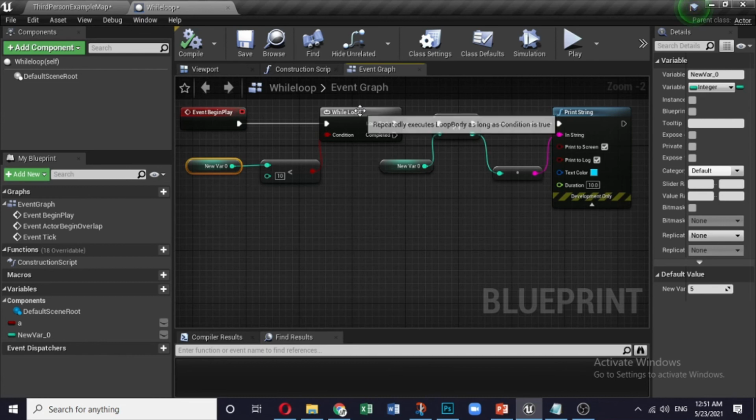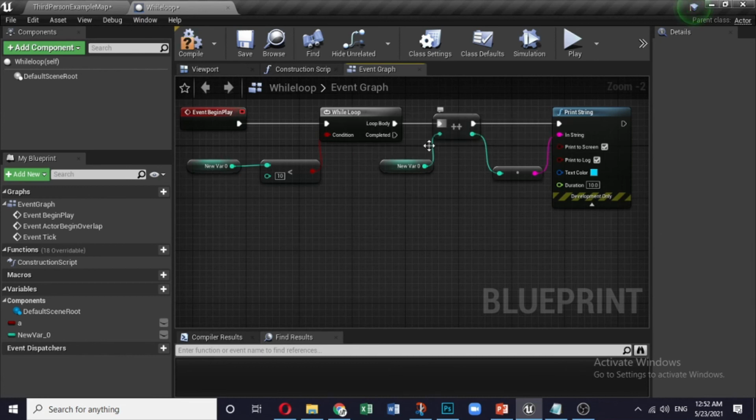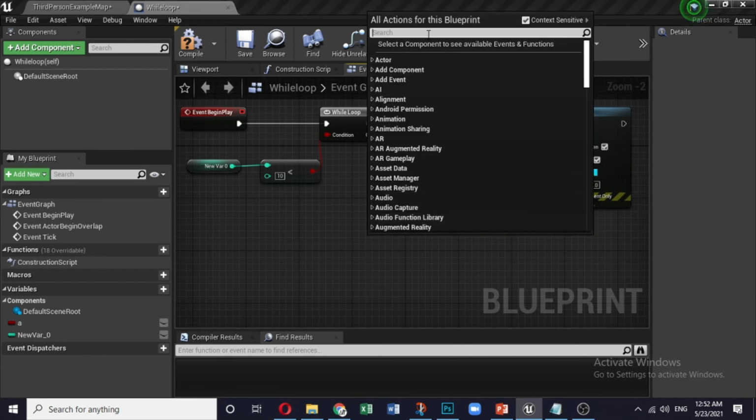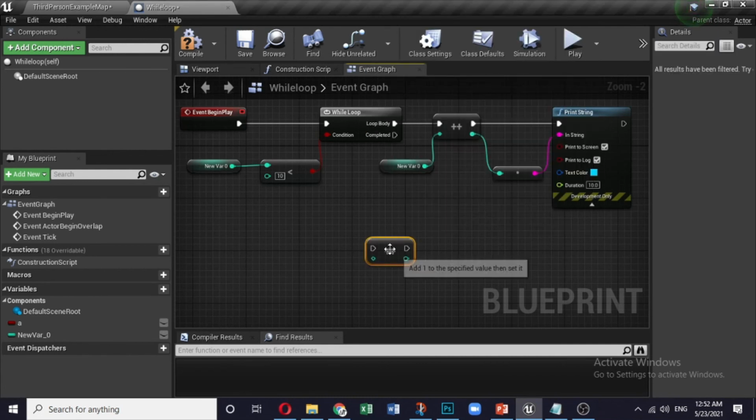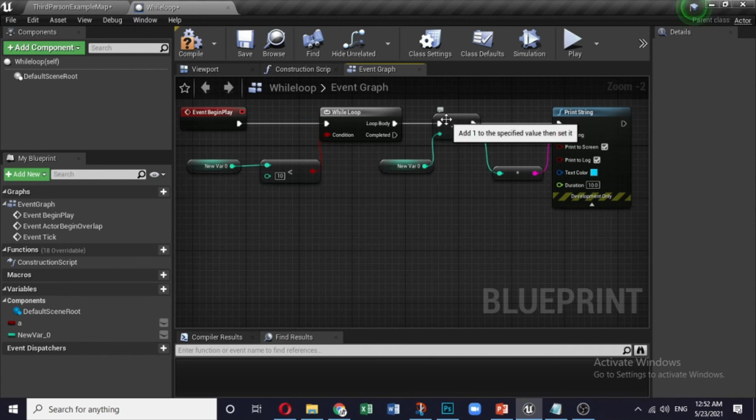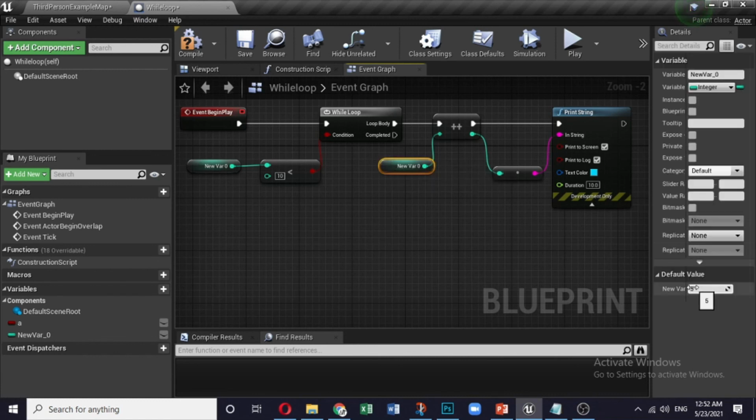Now, so it has been connected. This is connected with something called increment. Now what is this increment? You right click and press increment. So you will see there is an increment float and increment integer. You select increment integer. So here is this increment integer. Fine. Now what does this increment integer do? It adds 1 to the specified value that it is set with. Here this is the integer. The default value is 5. Now what is happening? Every time 1 is added to 5 and then the print screen is executed.